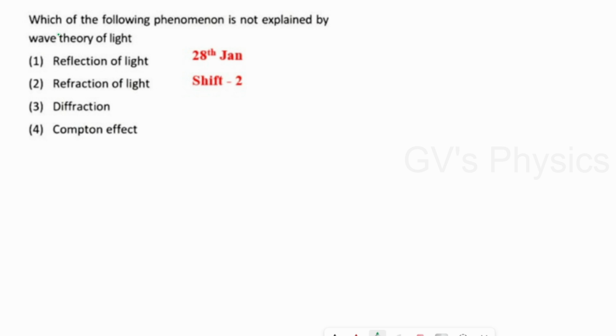So the answer is 11 millimeter. Next, it's a direct theory question. Which of the following phenomena is not explained by wave theory of light? That is the Compton effect. So the Compton effect is not explained by the wave theory of light. Option 4 is the right answer.